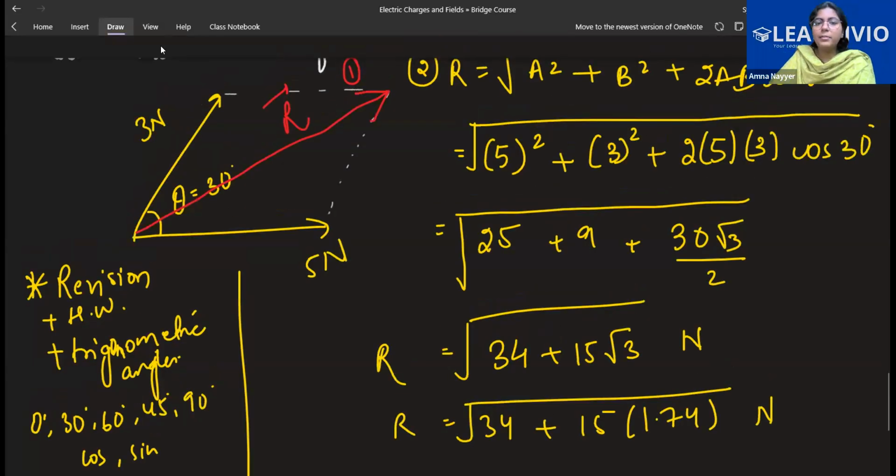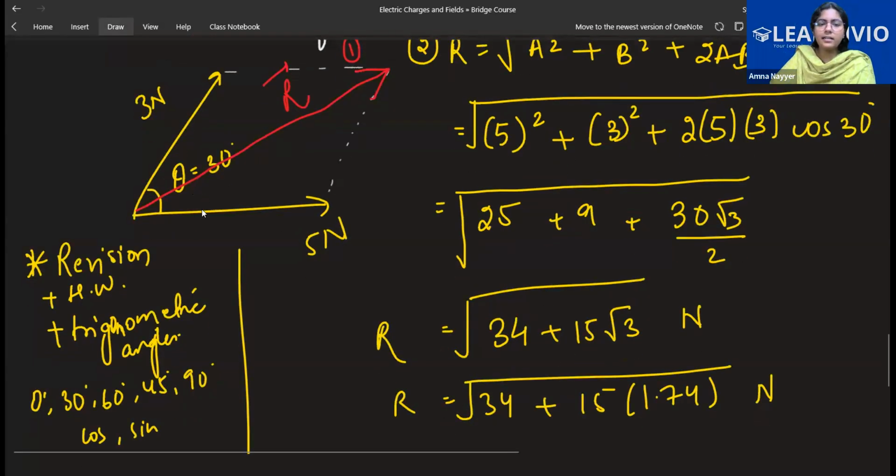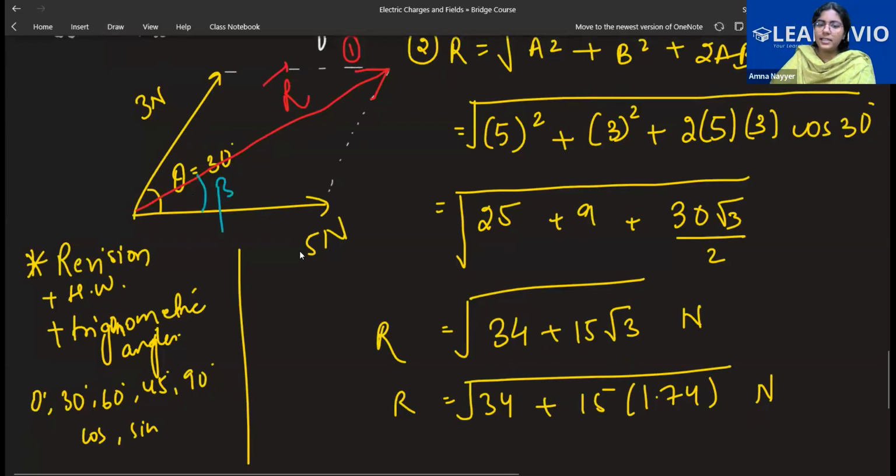Now I'll take beta with any of them. I have taken beta here, so this will become A or B. We can choose the angle as we wish. Once you have chosen the angle, the vector near the angle becomes A, and the other one will become B, because directions are specific. They are referring to some angle.